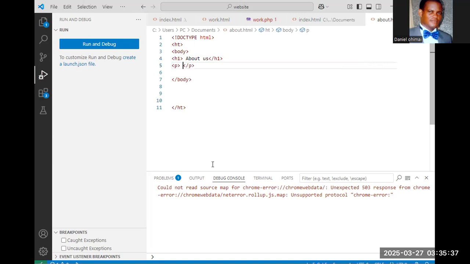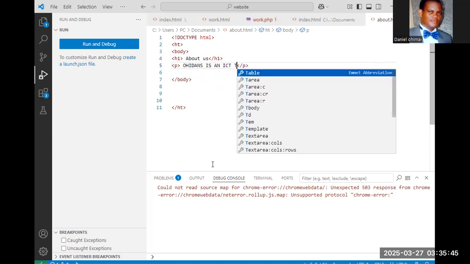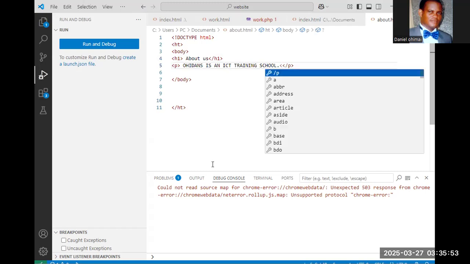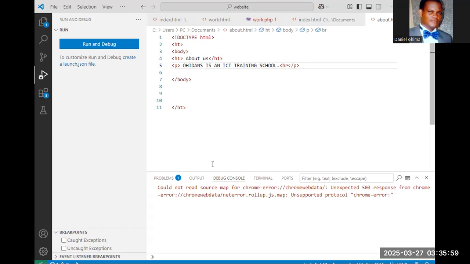Providence is an ICT training school. Full stop. I need to put a break. Let me put P arrow, BR, and I will enter. The reason for that BR arrow is so that the line will stop there.